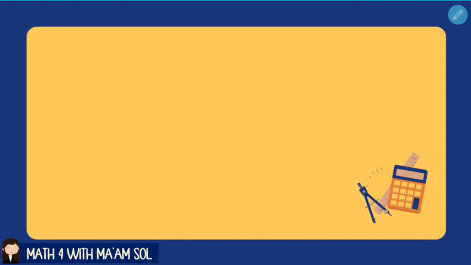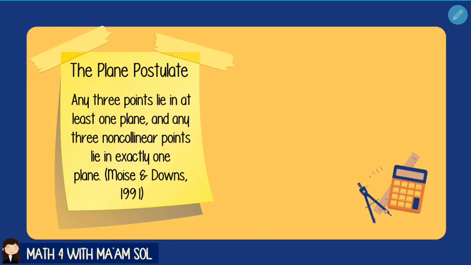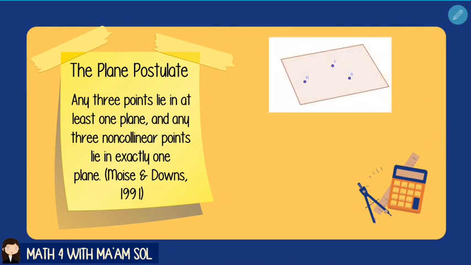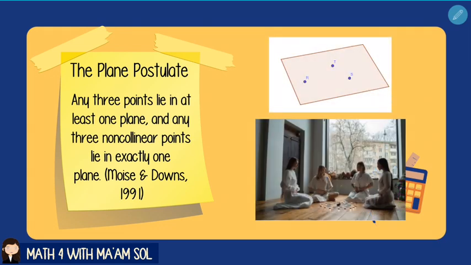Another postulate is the plane postulate. It states that any three points lie in at least one plane, and any three non-collinear points lie in exactly one plane. To illustrate that, we can think of at least three people that are on the same floor. The people could illustrate the points, and the floor could illustrate the plane that contains them.